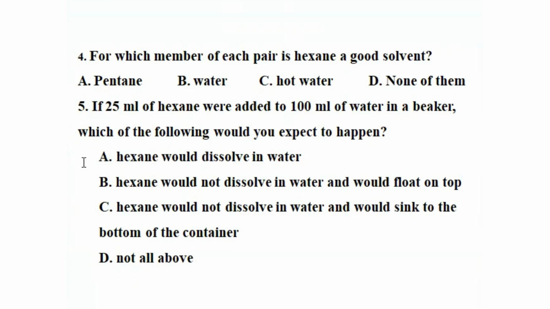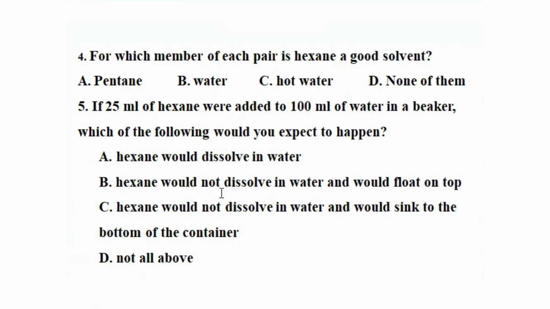Question number 5. If 25 ml of hexane were added to 100 ml of water in a beaker, which of the following would you expect to happen? Hexane is nonpolar, but water is a polar solvent. A, hexane would dissolve in water.